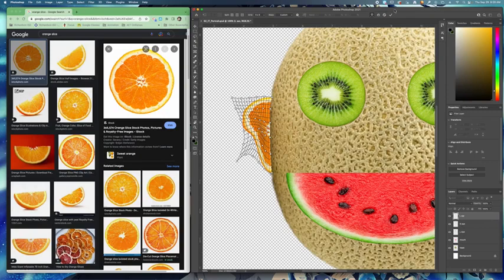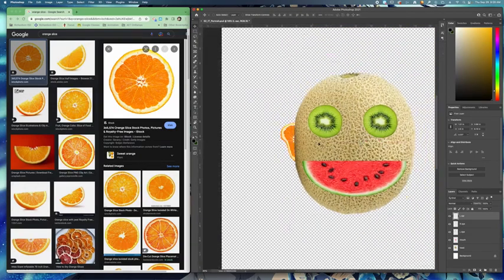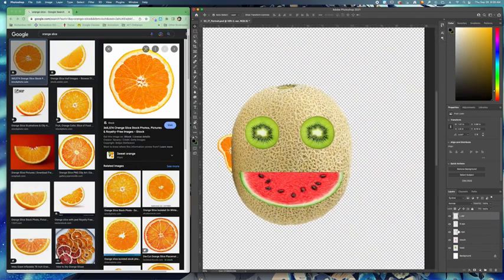And then you can click the check mark, and there's one ear. And then I can make a copy, so I can either do Command C, Command V, or I can grab this ear, drag it to the plus sign, and it makes a copy, but I'm going to rename it to the right ear.